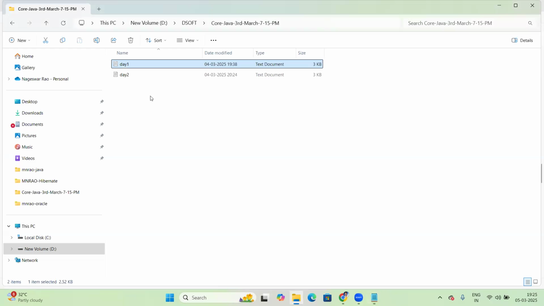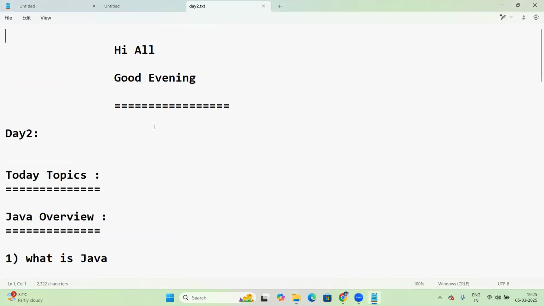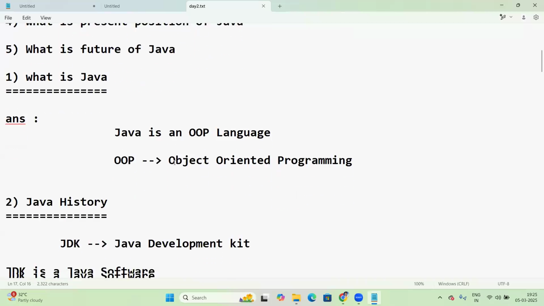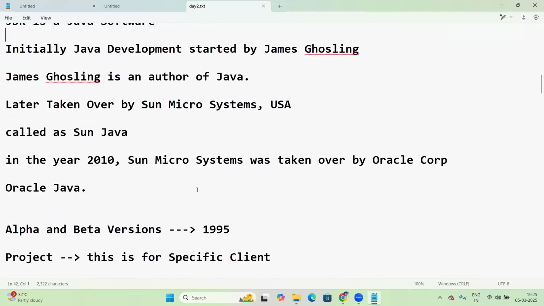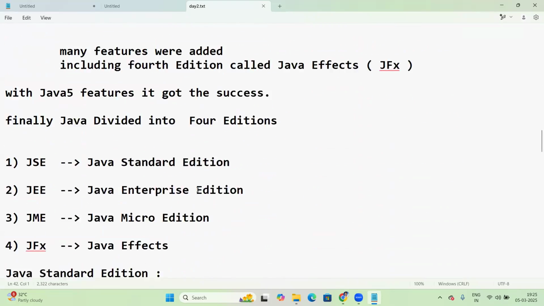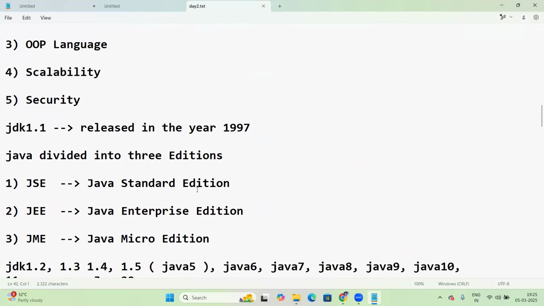Next, yesterday, day two. On day two, just the Java overview was given. It was only an overview. Of course, all these points will be repeated again here. So the course overview and the Java overview were discussed.